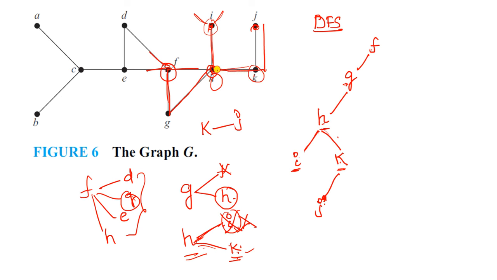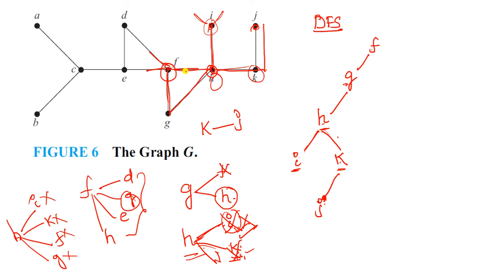H is already visited, and check whether any edges are still left with H. In H we visited I and K already. You see here, H has a connection with I, K, and not only I, K, but also F and G. H has a connection with I, K, F and G, right? 4 edges are there. So I is visited, K is visited, F is visited, and J is visited, right?